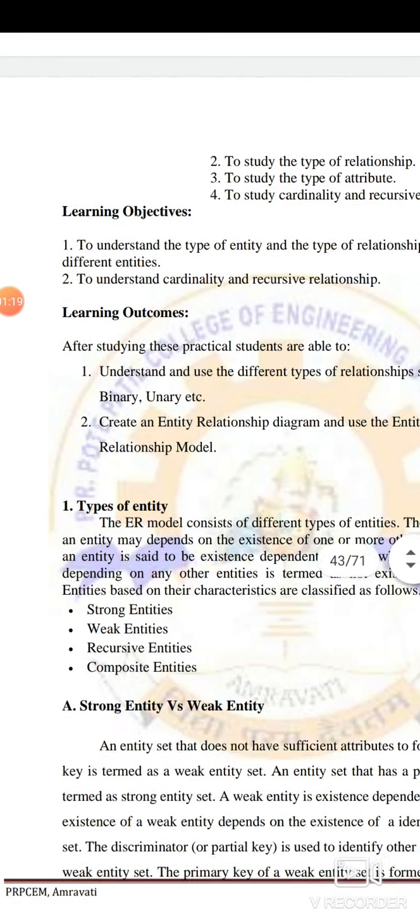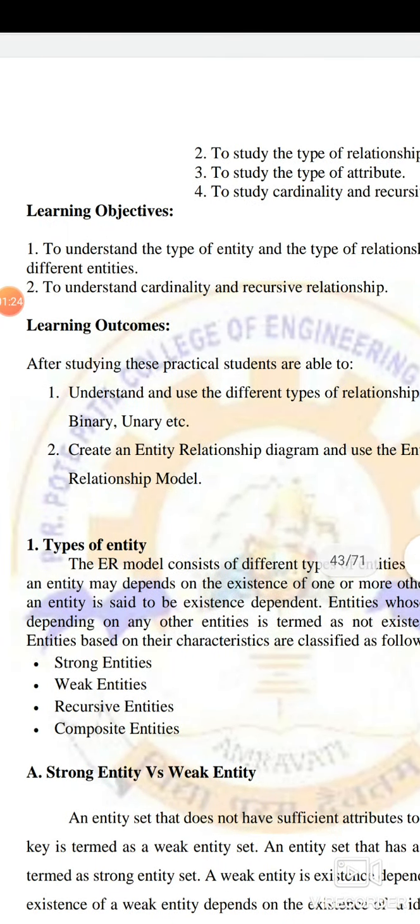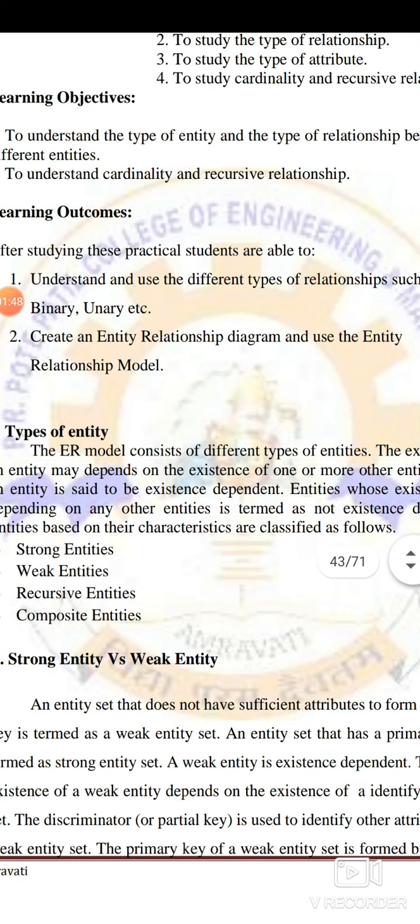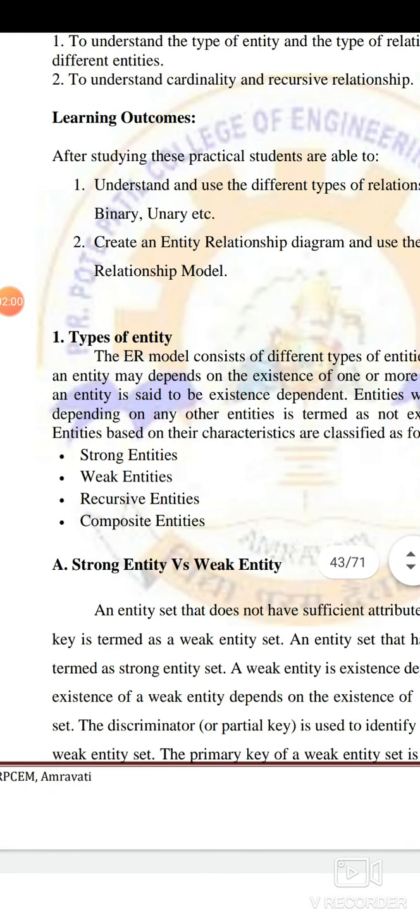Now, what are the objectives of this practical? To understand the types of entity and the types of relationship between the different entities, and to understand cardinality. Cardinality means the relationship that we have seen, such as one to one, one to many, and many to many, between two or more entities. So we'll be able to understand those relationships, what cardinality is, and then recursive relationship, which again we'll see. What are the outcomes? After studying this practical, the students will be able to understand and use different types of relationships such as unary, binary, ternary, etc. What do we mean by these different relations? Binary, unary, ternary, and create an entity relationship diagram and use the entity relationship model.